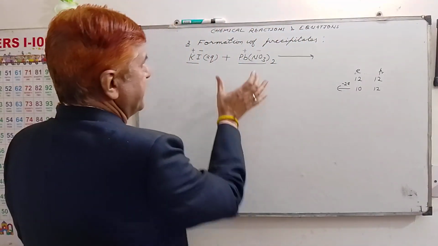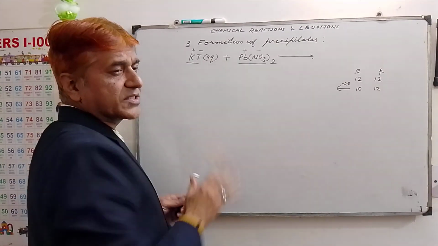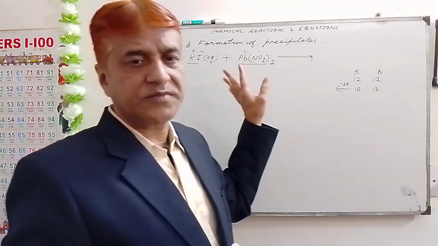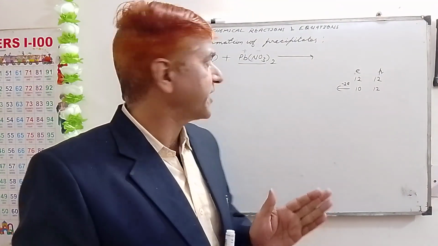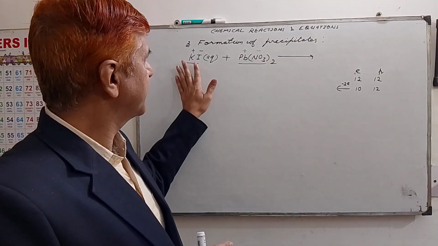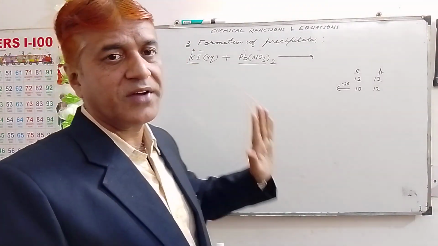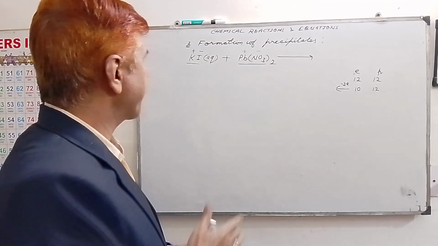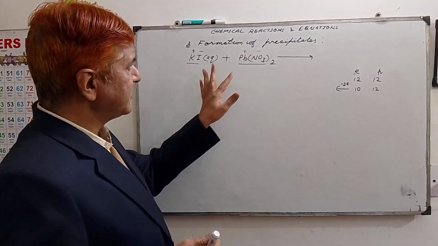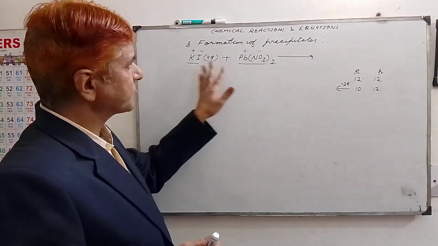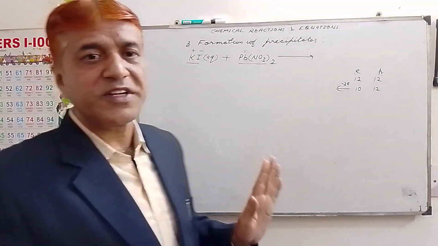Now these are salts, and salts are ionic compounds, and I have told you which part will have which ion. In this reaction, what happens is known as a double displacement reaction.